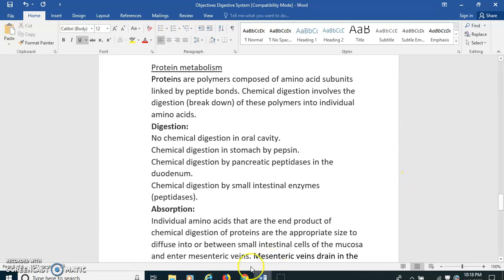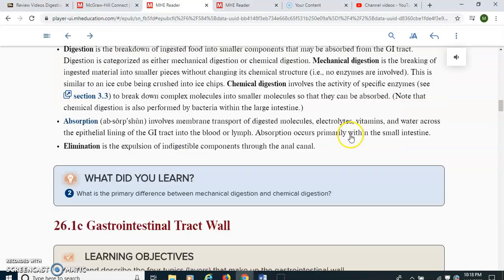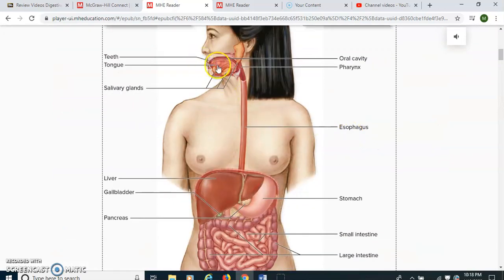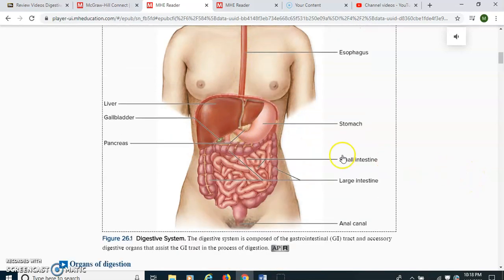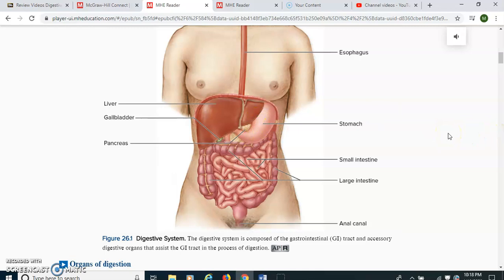Whenever we ingest our proteins, they're going to enter the oral cavity. We don't have any chemical digestion going on in the oral cavity. The proteins enter the mouth, and through swallowing, enter the esophagus and make their way down into the stomach. The stomach is the first place where we see chemical digestion of our proteins, and it's done by the enzyme pepsin. Pepsin will break down some of our proteins in the stomach, in that acidic environment.